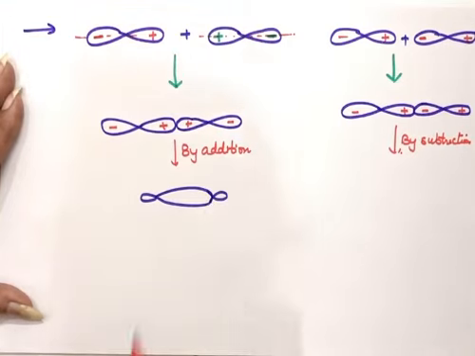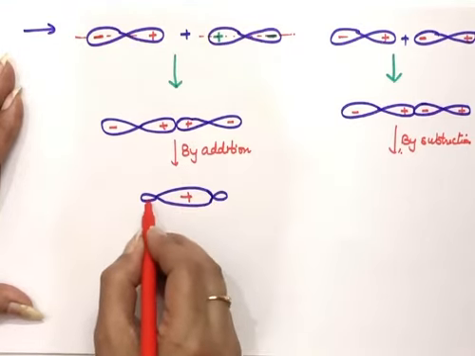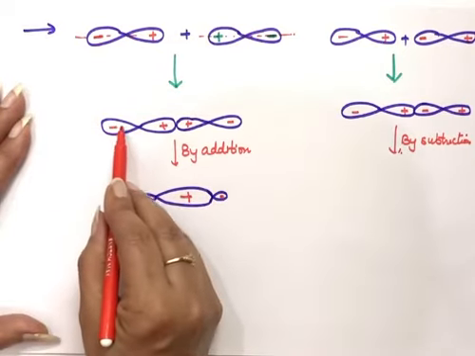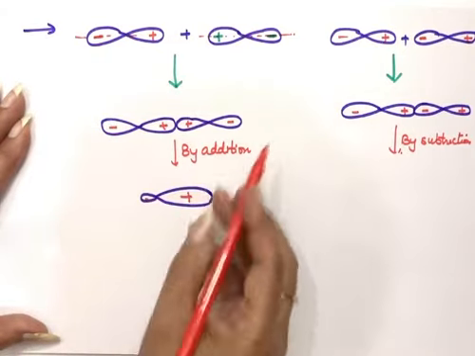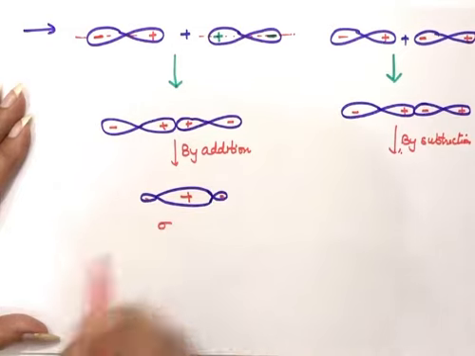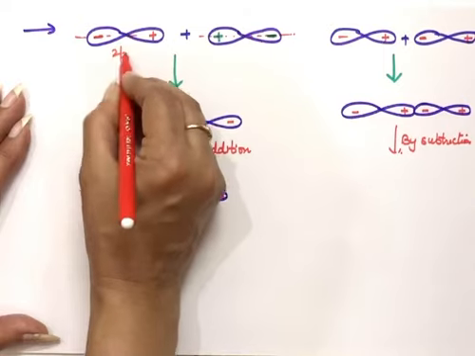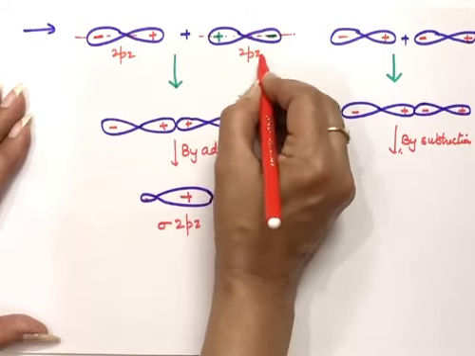So in the center, because plus plus is there, this one is plus and these will have minus signs here. This is formed by the overlapping of atomic orbitals along internuclear axis. So sigma sign will be here, sigma 2pz, because conventionally we have taken these as 2pz atomic orbitals.